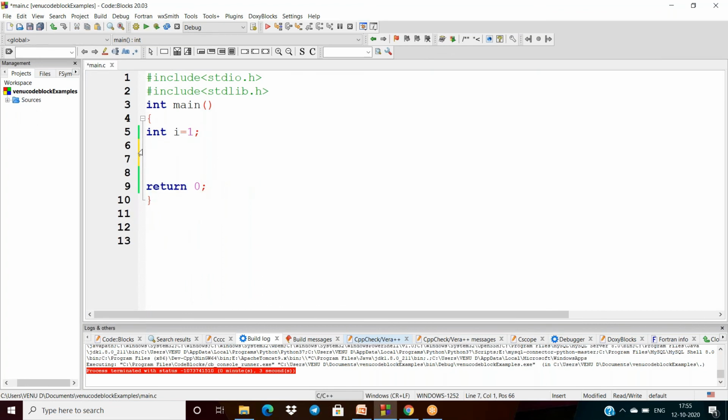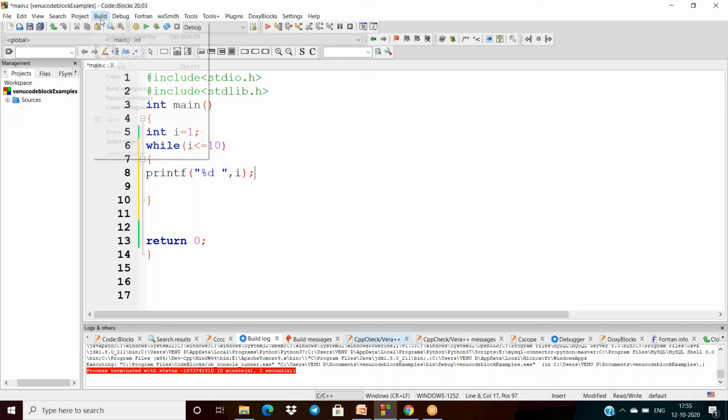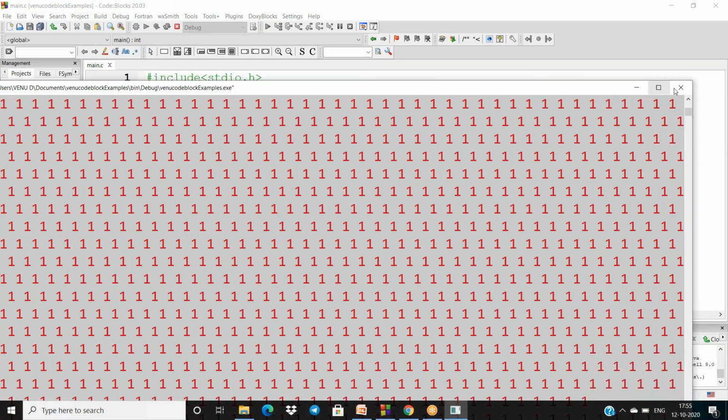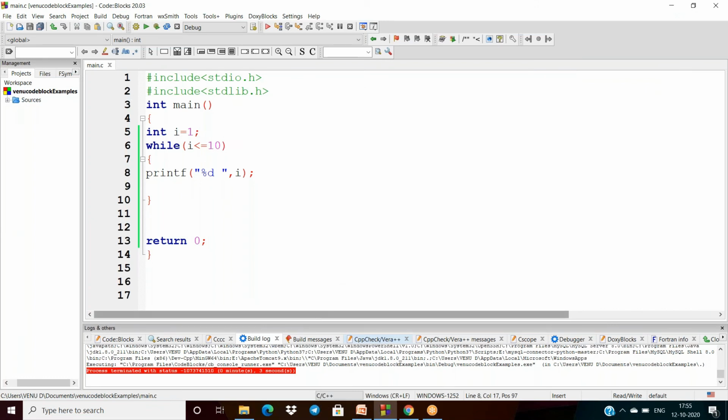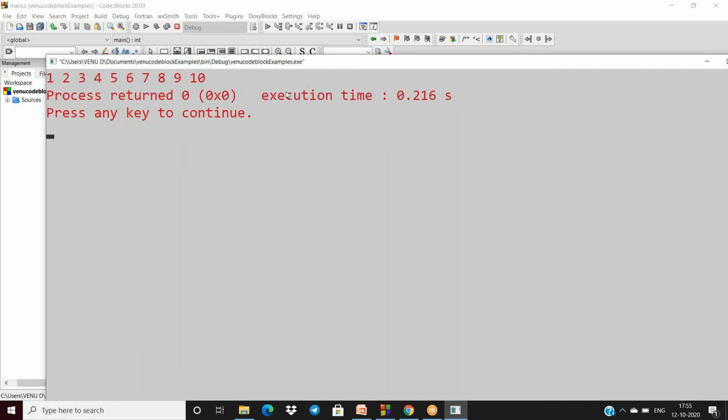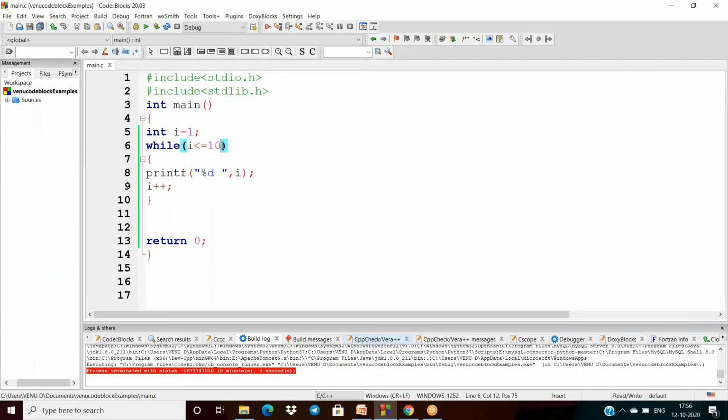So I am giving that also. I am taking while I less than or equal to 10. Here I am printing percentage d, I, comma here. Okay. Now compile and execute the code here. You will get an infinite loop. But if I'm incrementing, I plus plus, it will execute and give 1 to 10 numbers.